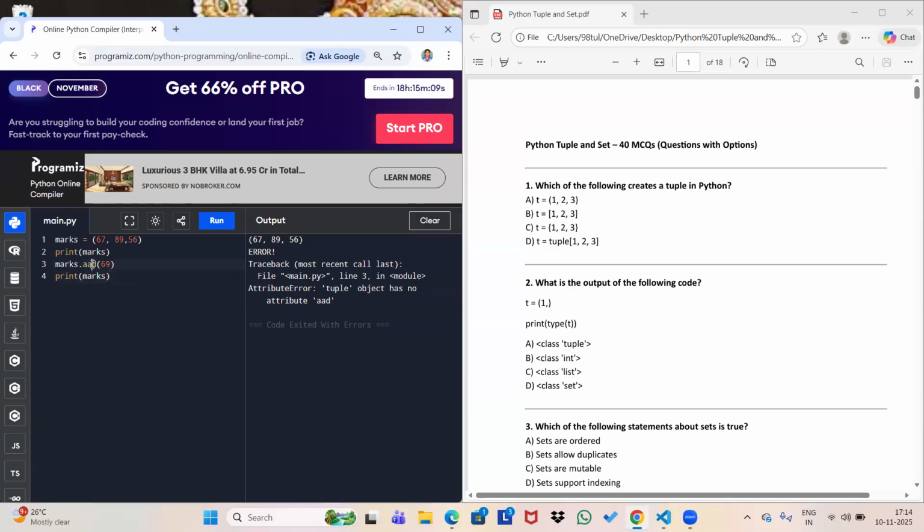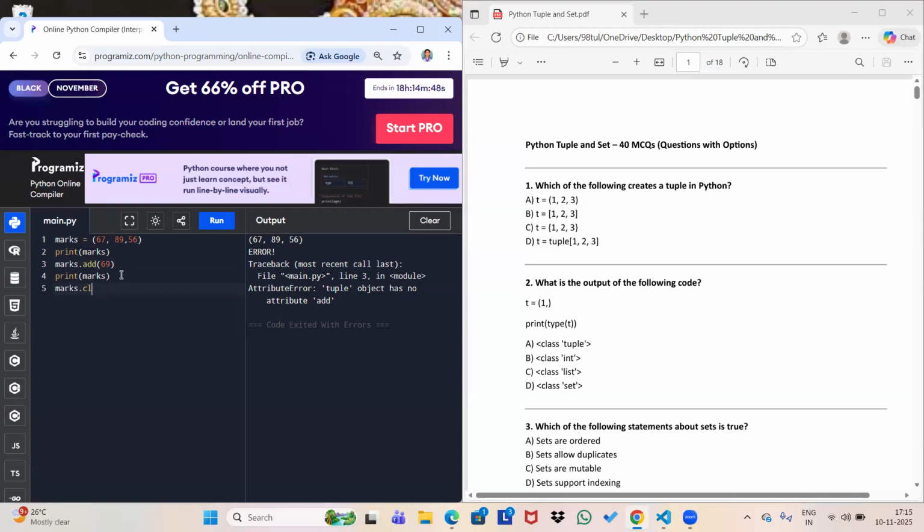Now also it will not work because once you have created the tuple, you cannot make changes in the tuple. Maybe you can only clear it. Okay, let me try. Can I clear it or not? So suppose I'm writing marks.clear, and then will it work?